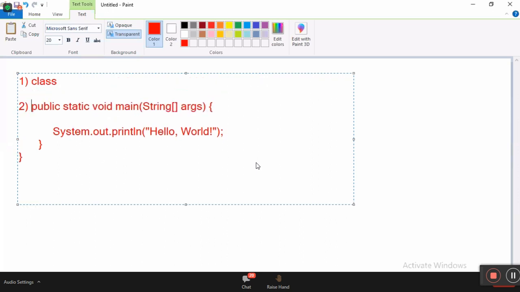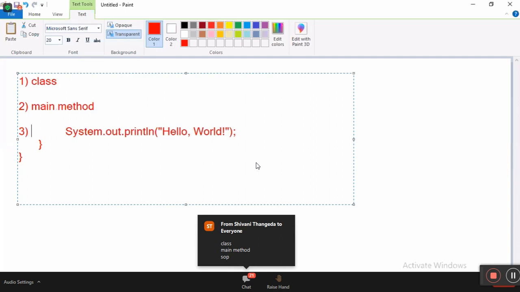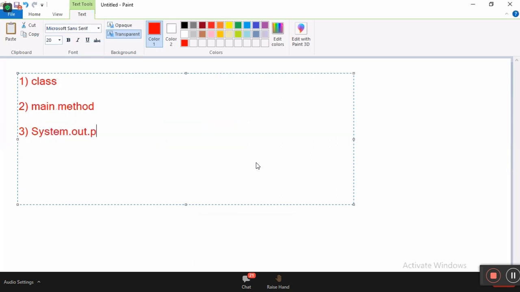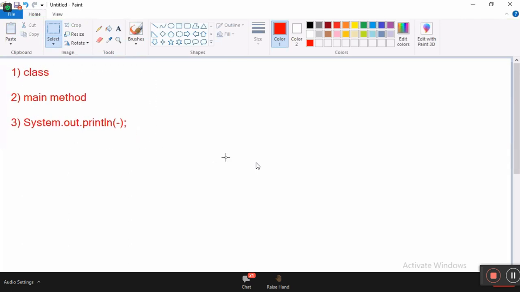Number 2, main method. Number 3, System.out.println. What are the essential statements of a Java program? 3: class, main method, System.out.println.